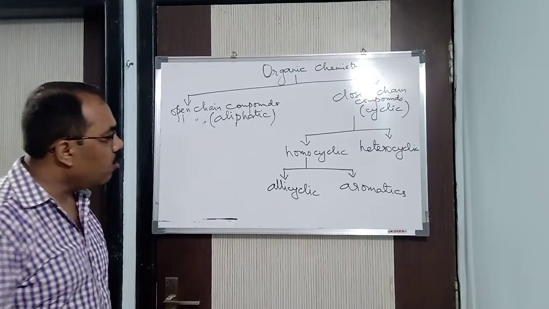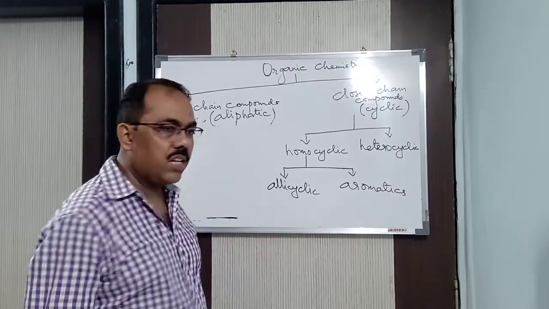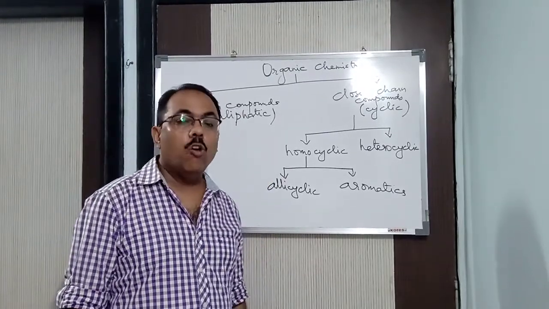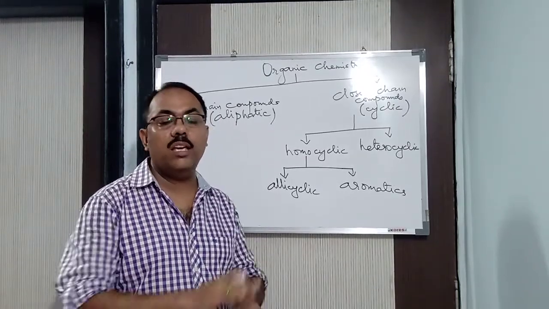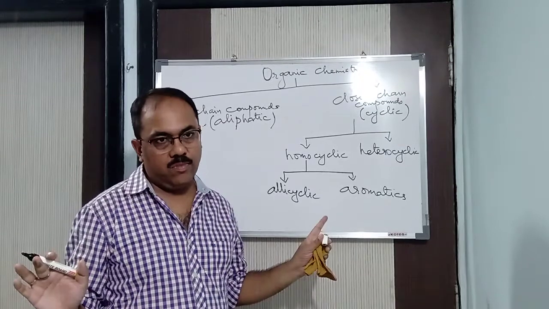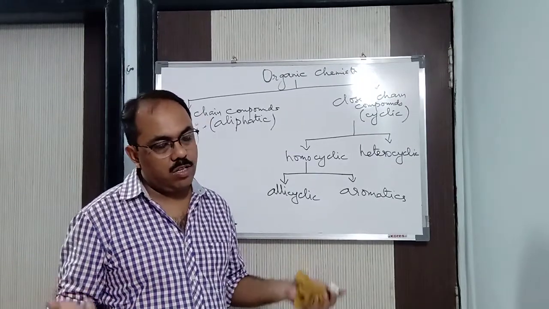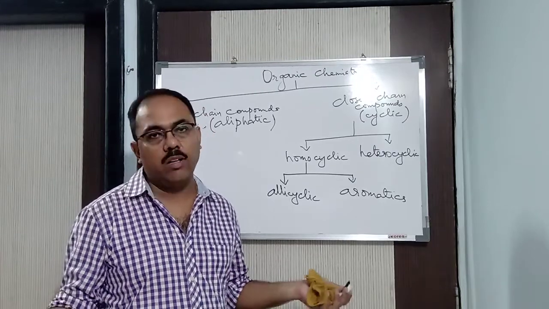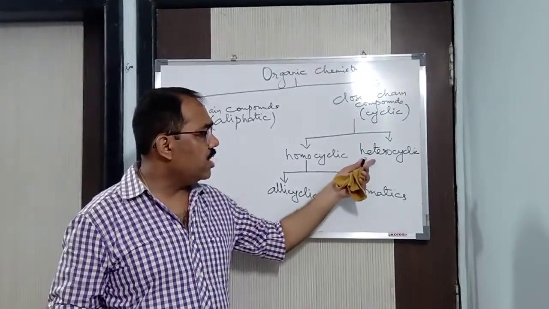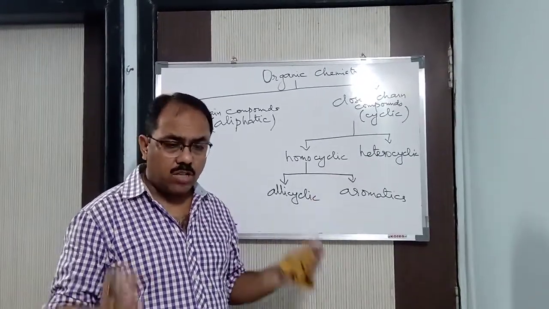Now, what do you mean by homocyclic? Now, what do you mean by homogeneous? You say homogeneous and heterogeneous. Homogeneous means a solution or a compound which has got the same properties throughout. Heterogeneous means a solution or a compound which has got different properties in different parts. That means it has not got the same properties throughout.